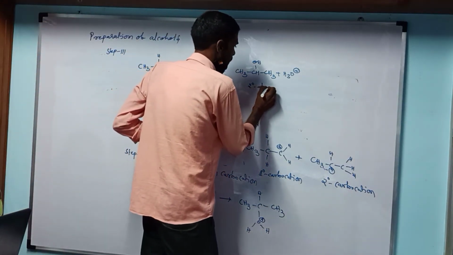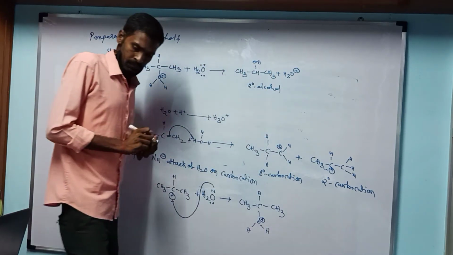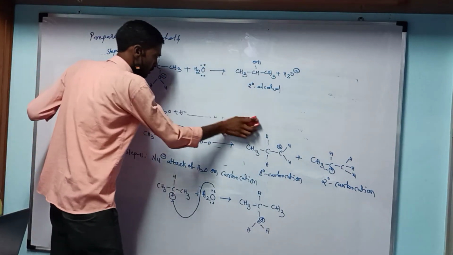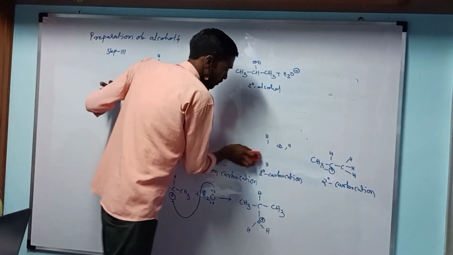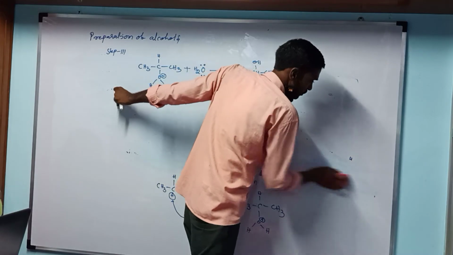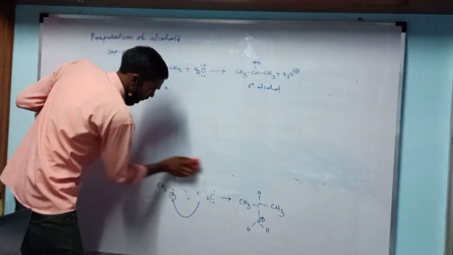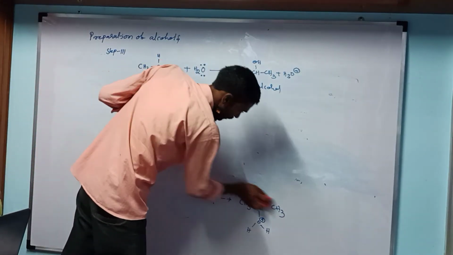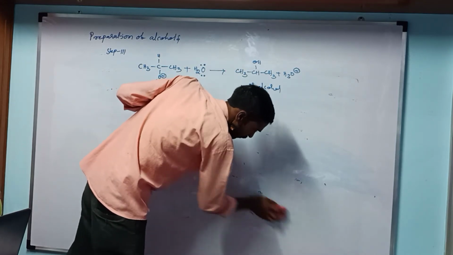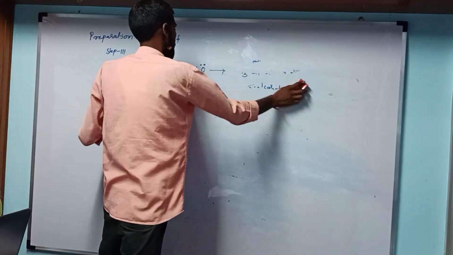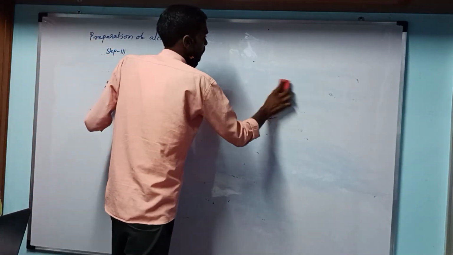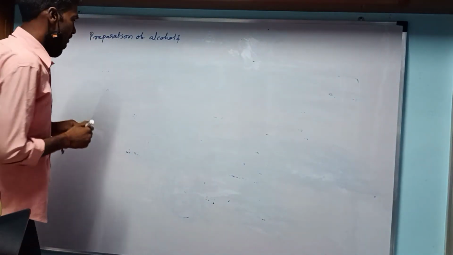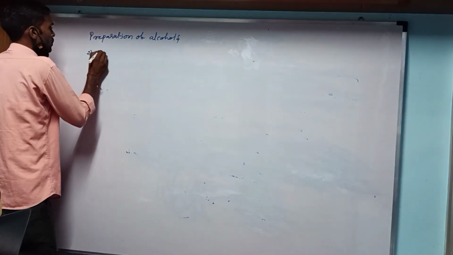Then another reaction we indicated: the next one reacts with diborane.